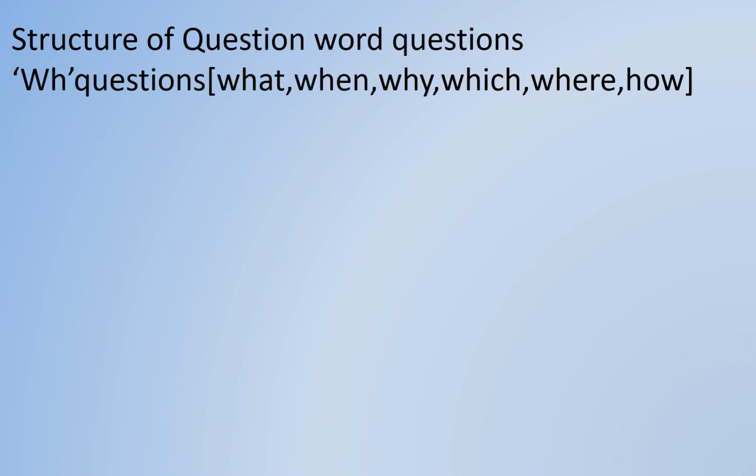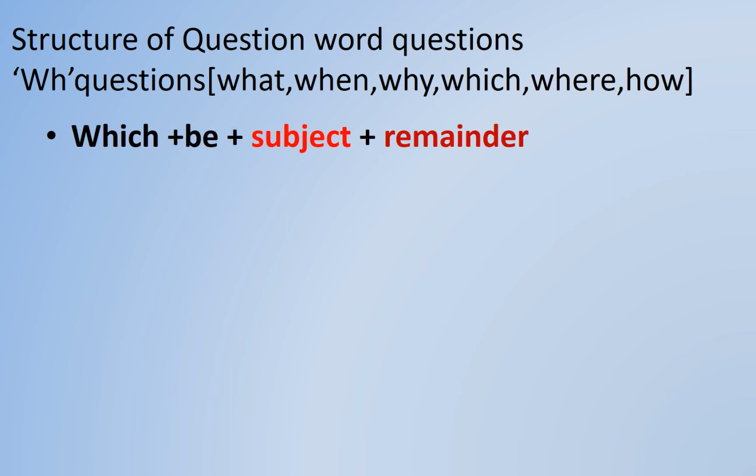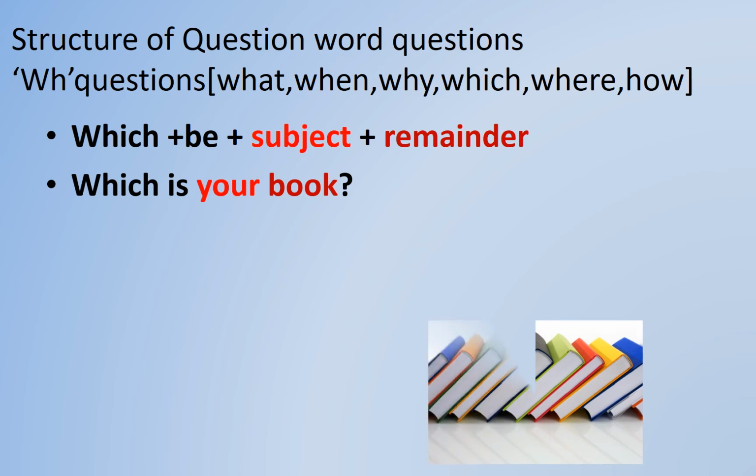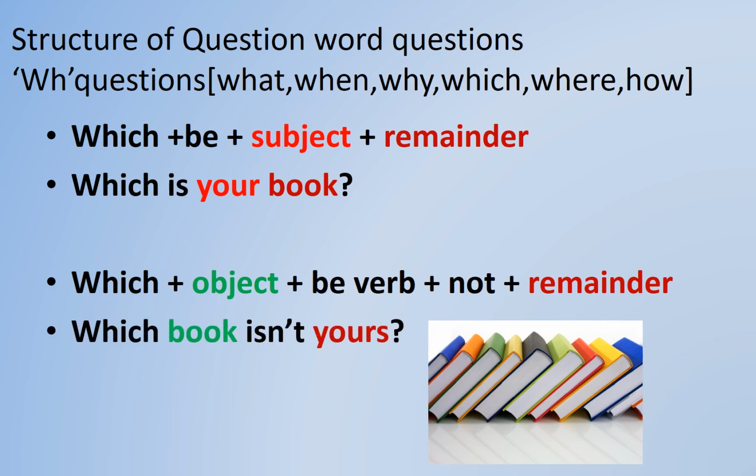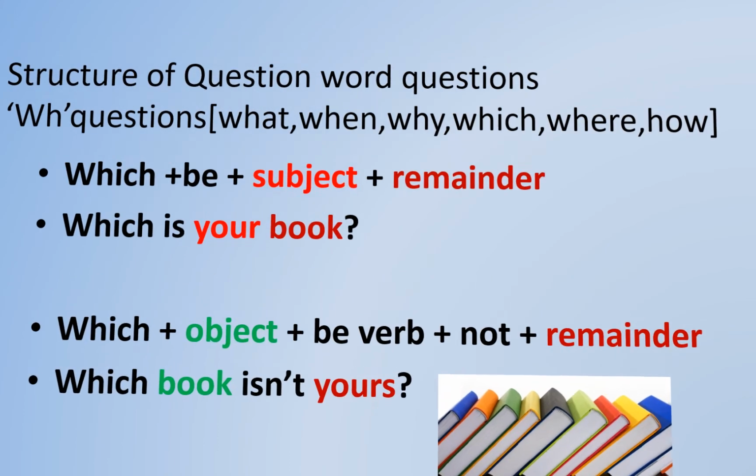When we make an interrogative sentence using which, the structure will be which plus be plus subject plus remainder, as in which is your book. But its structure in negative is a little bit different. It is which plus object plus be verb plus not plus remainder. That is, which book isn't yours?